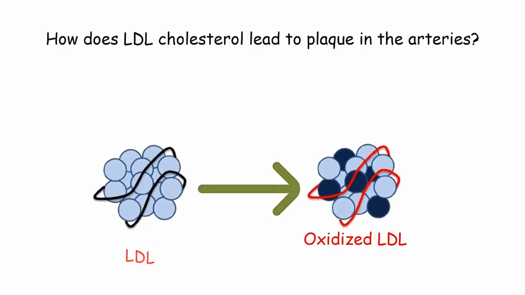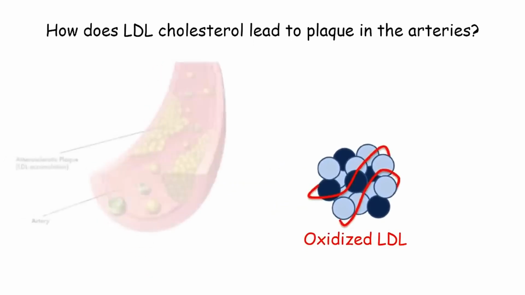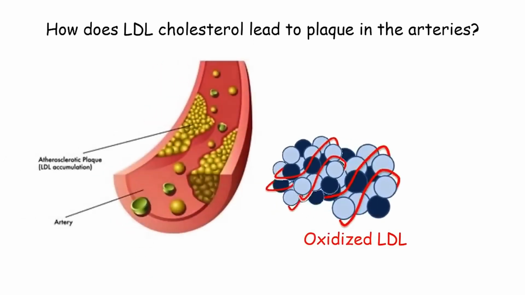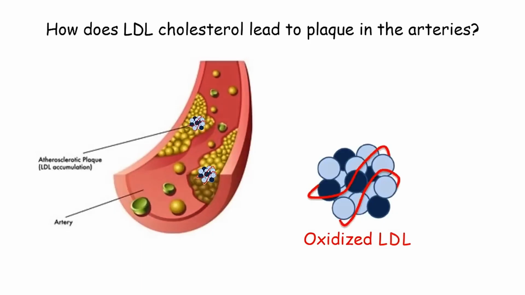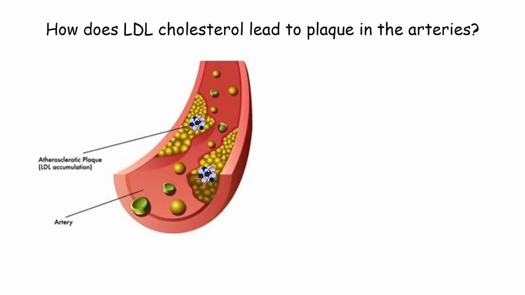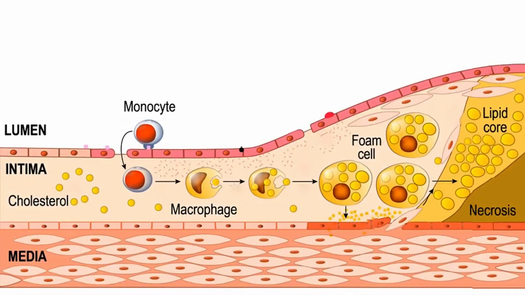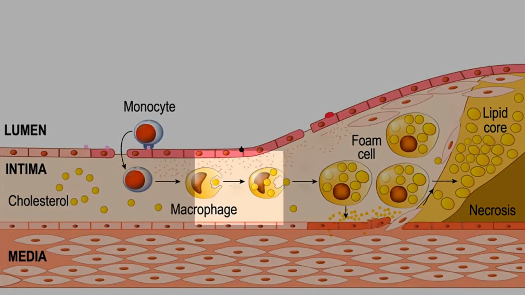The oxidation of the LDL will signal for monocyte expression and adhesion molecules to be expressed at the cells of the inner walls. The monocytes will adhere to the adhesion molecules and migrate into the middle space of the blood vessels.